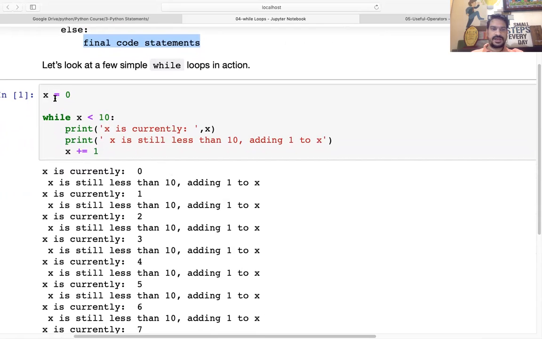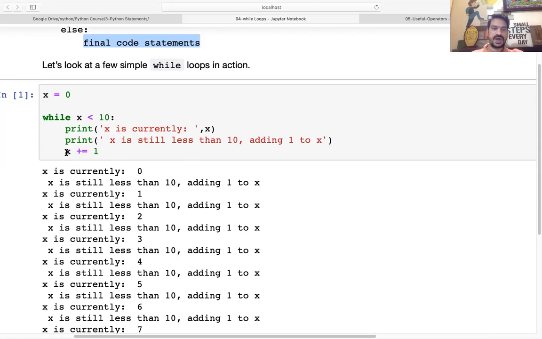So the value of x is initialized to 0, and the value of x should be less than 10. So it will go from 0 to 9. And when x is equal to 10, it is definitely not less than 10, so it will come out. So up to 9 it will go. So it will print x, currently x is still less than 10, adding 1 to x.